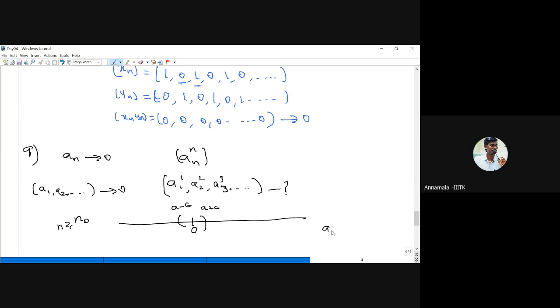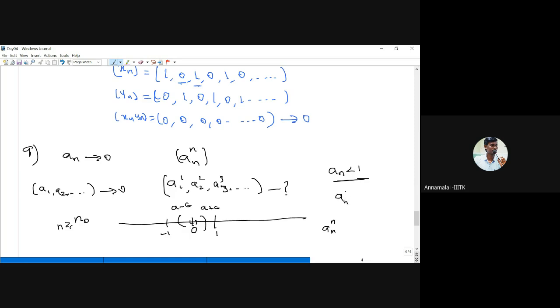Now, what can you say about an power n? All the an are very near to 0, so we can choose some epsilon that is less than 1. Therefore after a certain stage, all the an are less than 1. Now we raise to the power n on both sides.